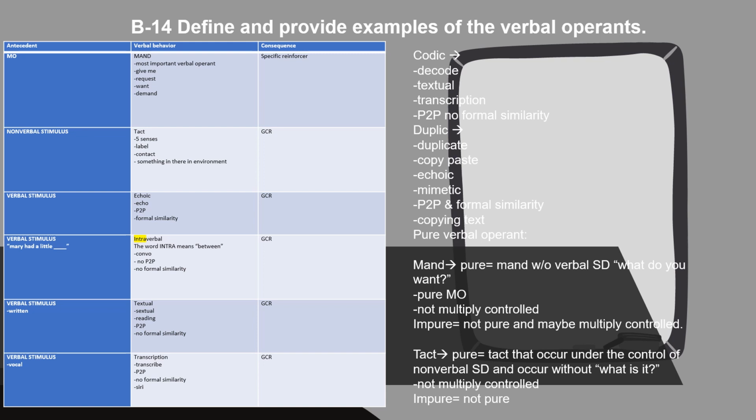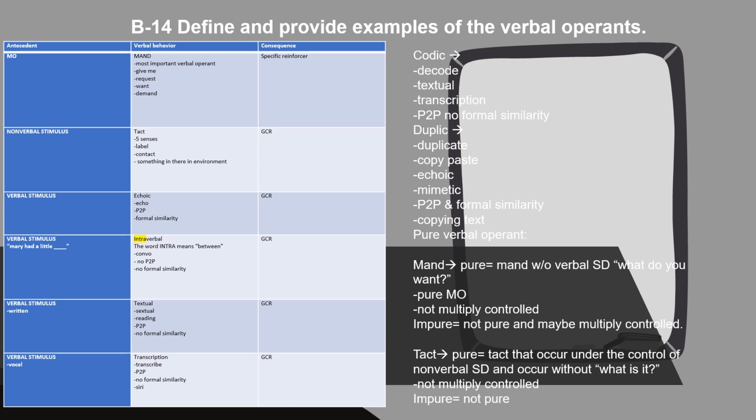Then we have intraverbal. The antecedent for intraverbal would be a verbal stimulus, such as a song. Especially when you're teaching intraverbal in the beginning, you would usually use songs, such as Mary had a little, and then you would let them finish. So intraverbal is something that has to do with having a conversation. It does not have point-to-point correspondence or formal similarity. And the consequence for intraverbal is a generalized conditioned reinforcer.